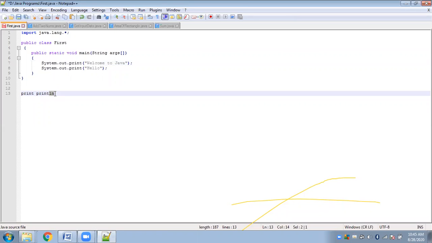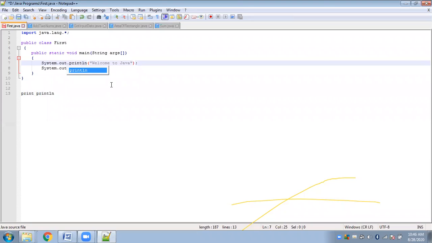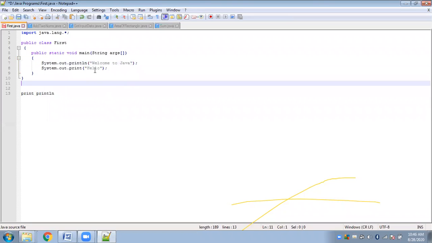So basically ln indicates next line. We don't use /n, we will simply use ln. Ln means whenever you display something, it gets displayed from the next line. You can either use print or println, it is up to you. If I only use print, both my messages will get displayed on a single line. And if I write println here, it will be displayed on the next line. Fine. So this is what print and println is all about.